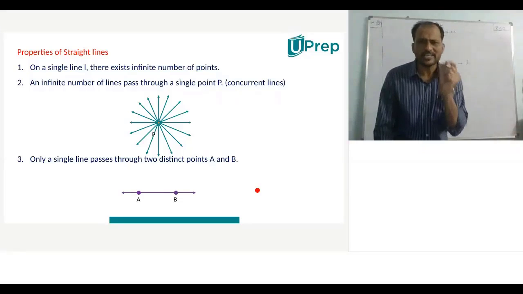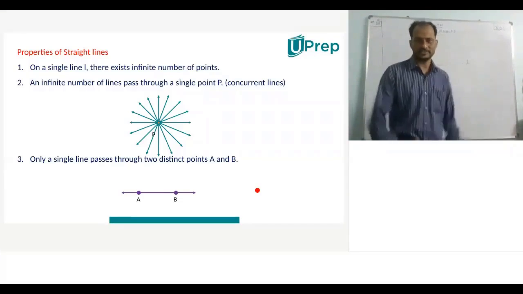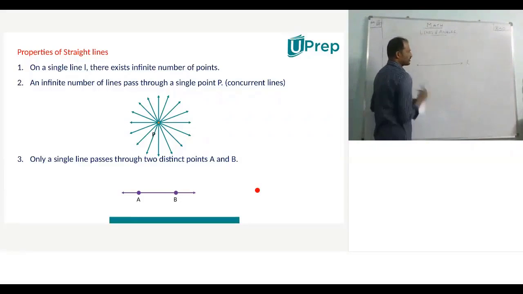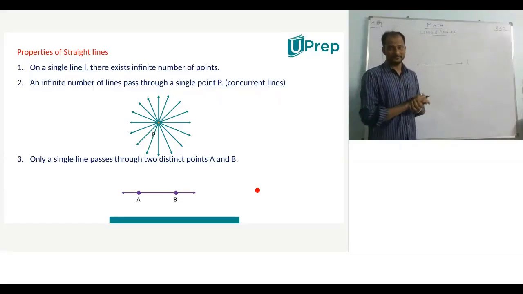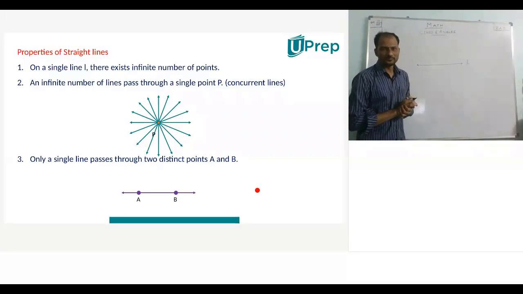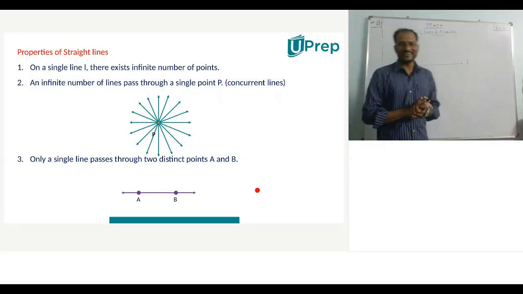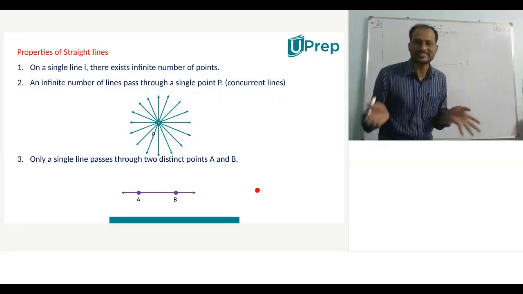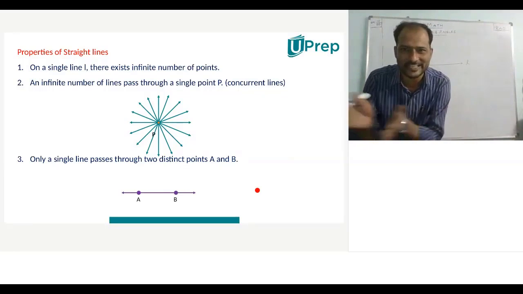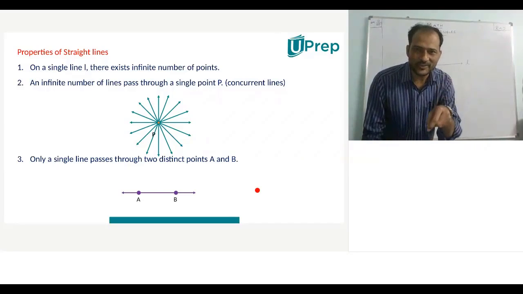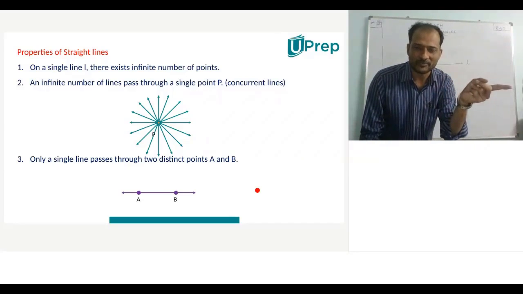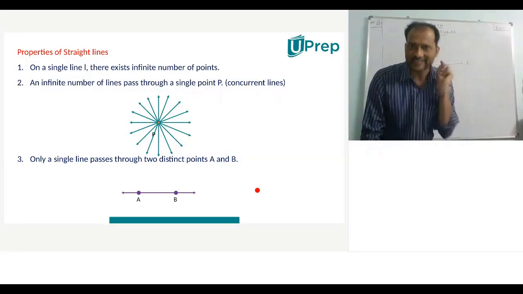Basically, tell me what is a line? Just we have drawn one and we are saying that it is a line. Can you define what is a line? So line is a collection of several collinear points. Again, collinear points is nothing but the points belonging to the same line, right? Yes, sir. So without knowing line, you cannot say what are collinear points. I want now what is a line.